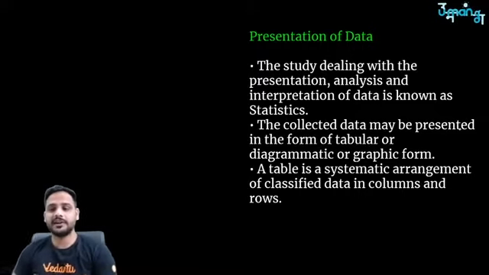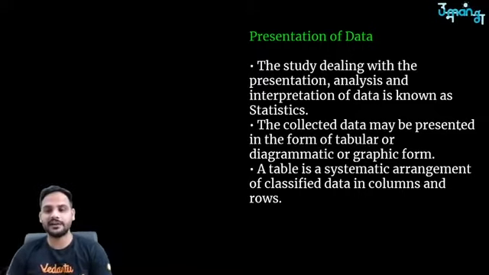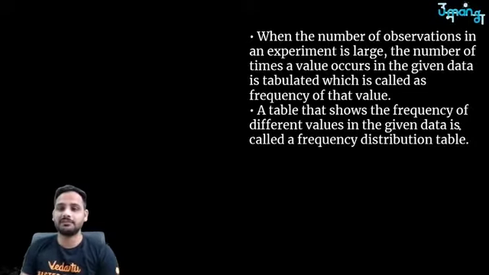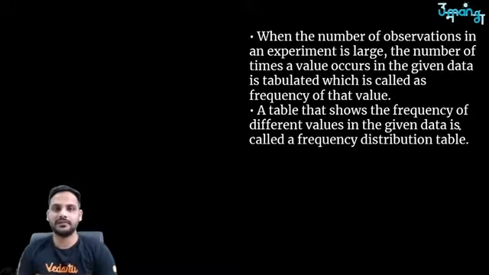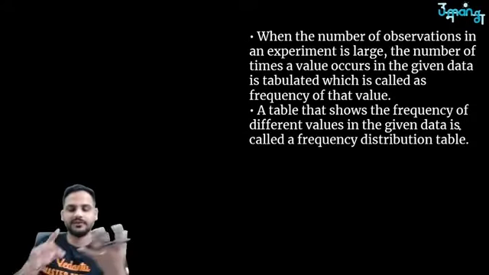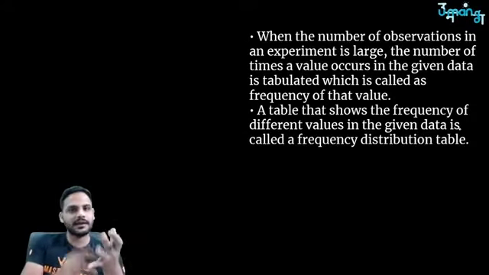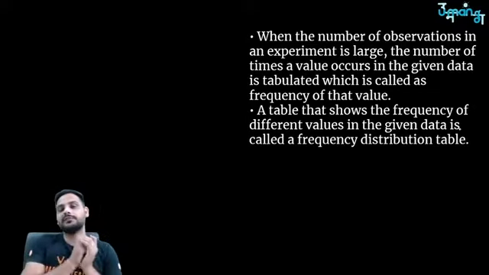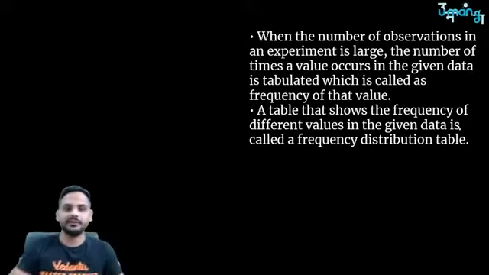A table is a systematic arrangement of classified data in rows and columns. When the number of observations in an experiment is large, the number of times a value occurs in the given data is tabulated, which is called the frequency of that value. For example, suppose we have taken blood samples for a whole city. The blood groups are O, A, B and AB. Suppose the city has 1000 people, so we will get different values.